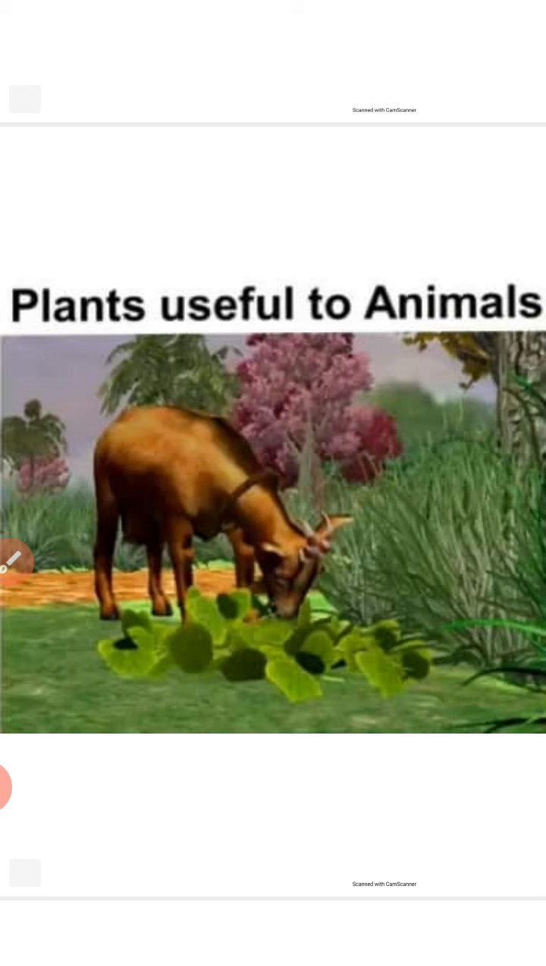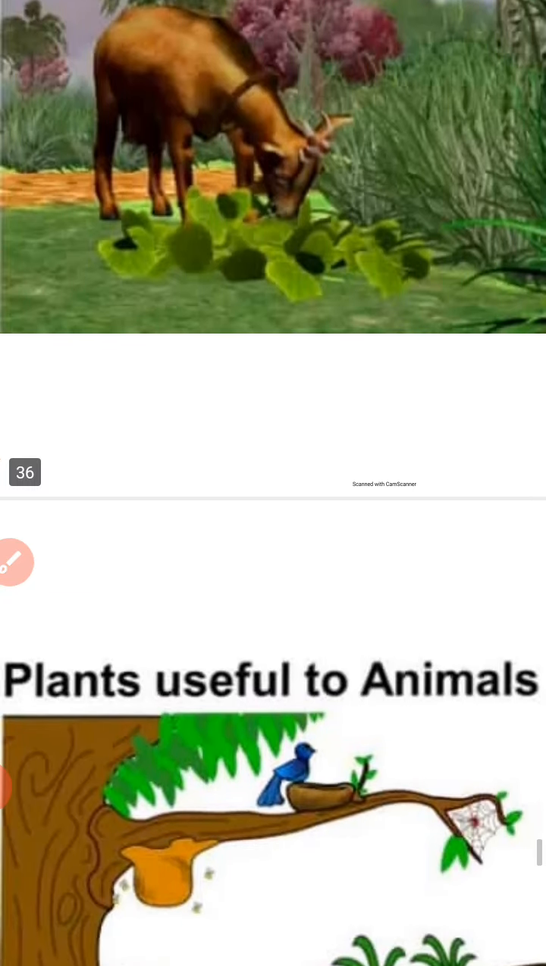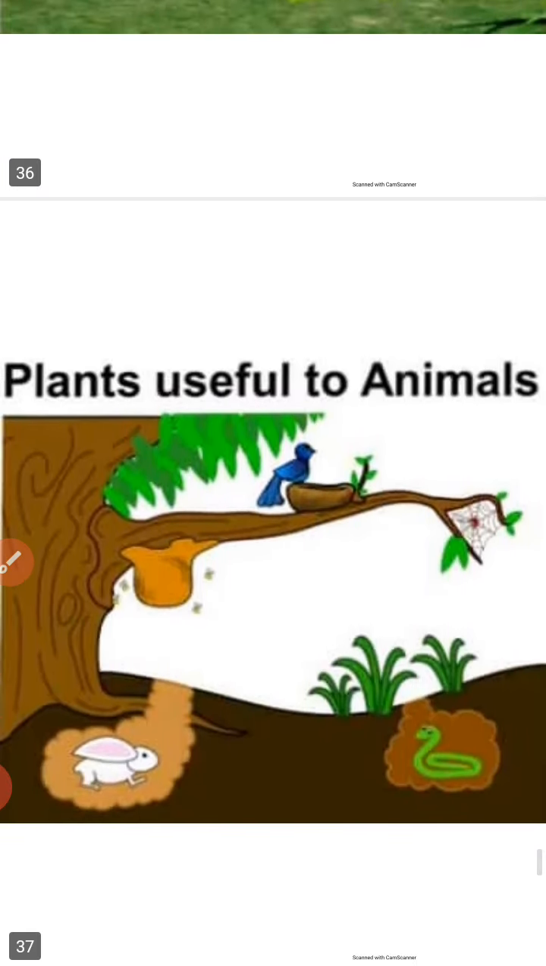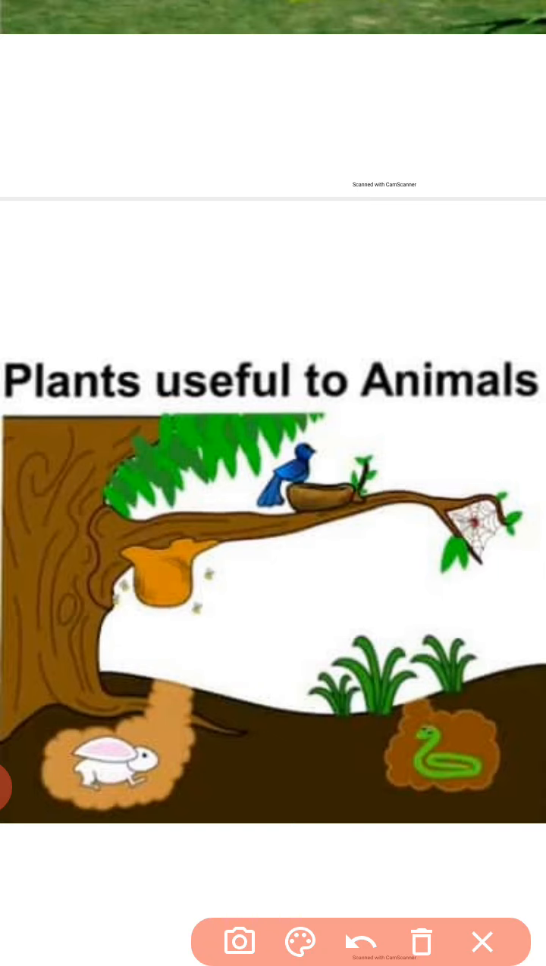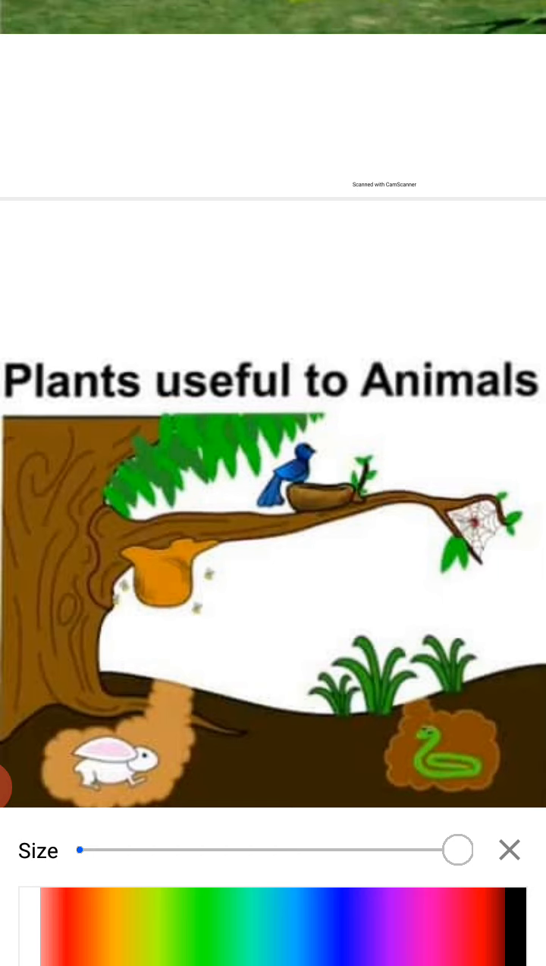And plants are also useful for animals. They feed on plants, that is their food. Herbivorous animals feed on plants only. And it is a habitat for small animals like sparrow, snake, rabbit. Snake and rabbit live in burrows under the plants, under the soil, right? Here you can see rabbit, snake,